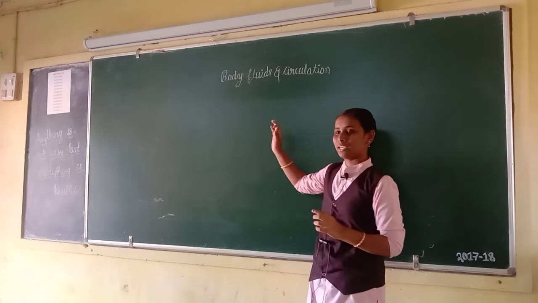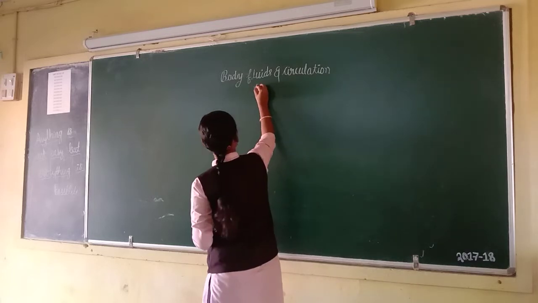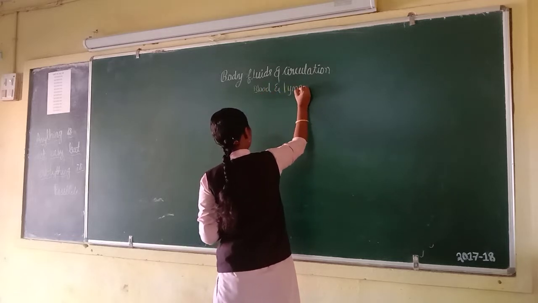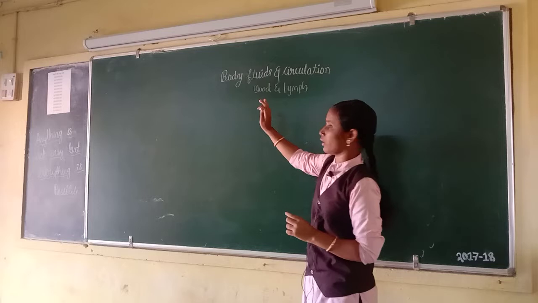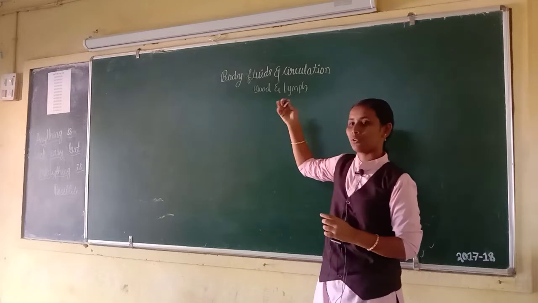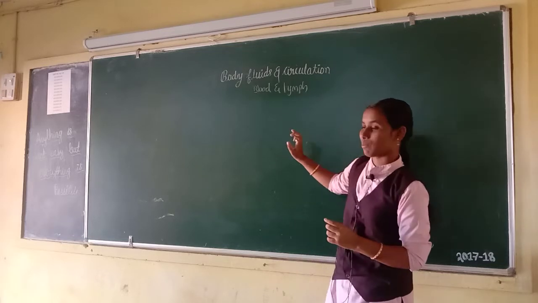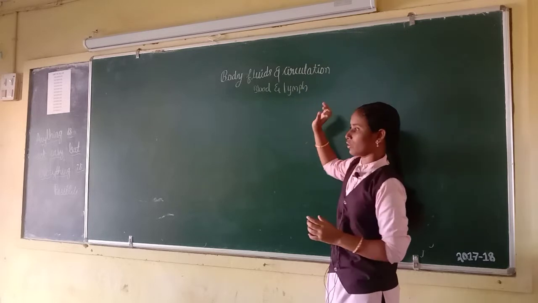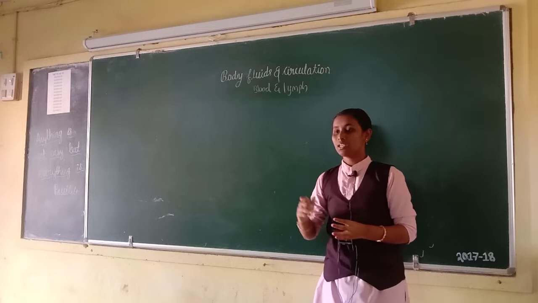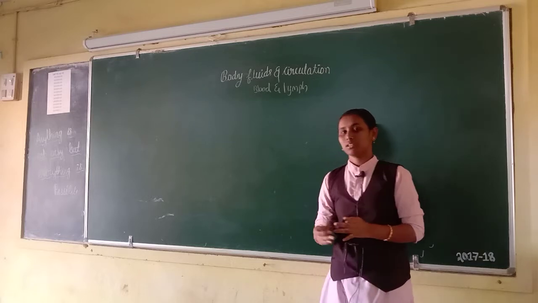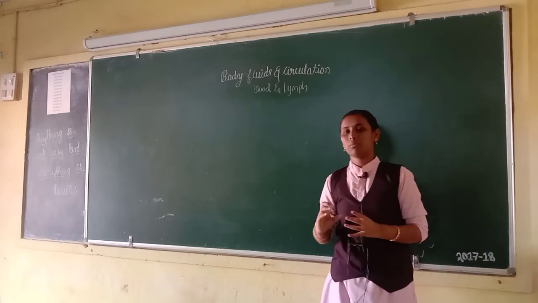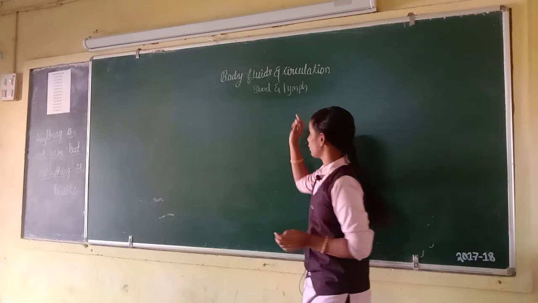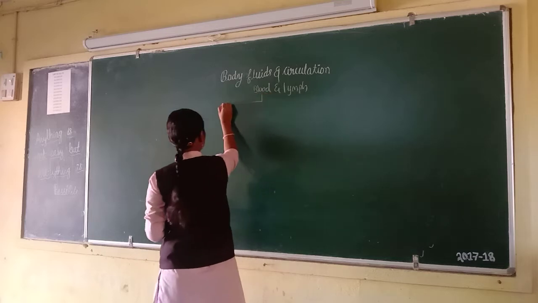First, body fluids: blood and lymph. Blood and lymph are the body fluids, and circulation, and why we need circulation. In this chapter we are going to study about components of circulation system. First one is blood, second one is blood vessels, third one is pumping organ. What is our pumping organ? That is our heart.